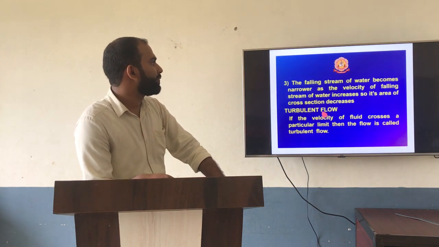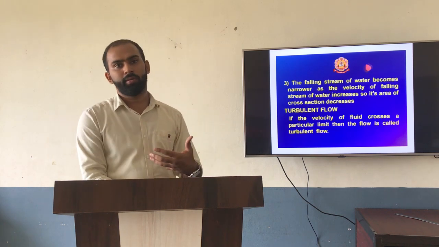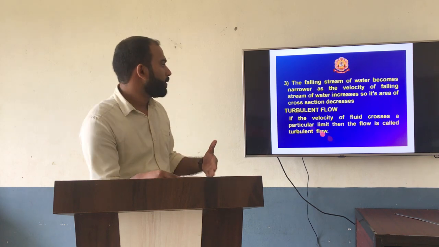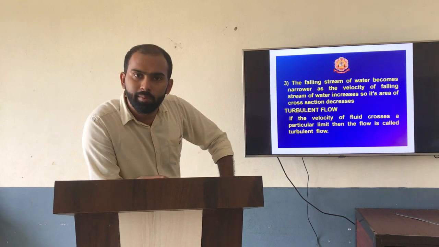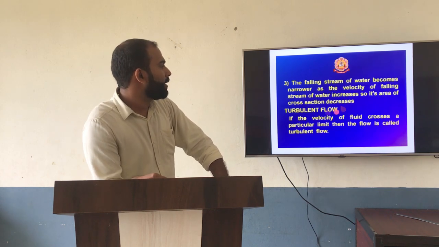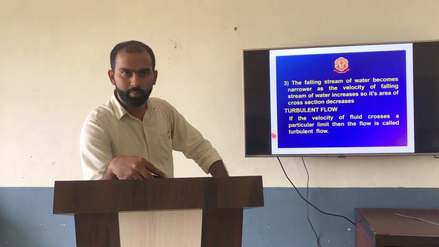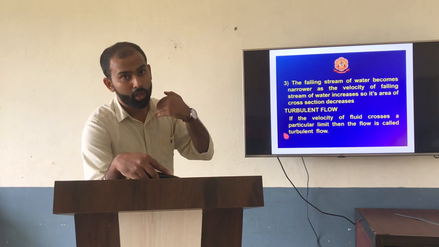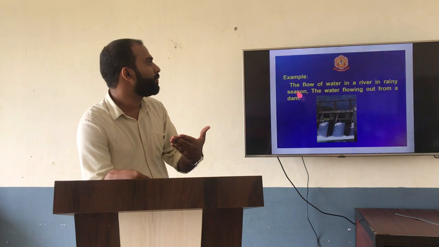So the next thing we can find is turbulent flow. What do you mean by turbulent flow? You might have observed during the rainy season especially, it is a kind of irregular flow of a liquid. If a tsunami comes, irregular flow of liquid comes in a bulgy way, correct? So when the velocity of fluid crosses a particular limit, the flow is called turbulent flow. There is some limit for every particular flow of a liquid. If it crosses that limit, we can call it turbulent flow or irregular flow of a liquid.